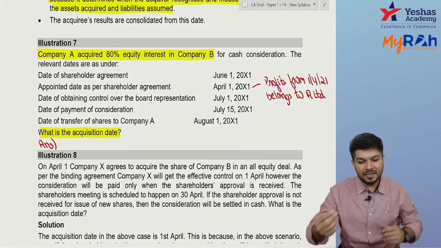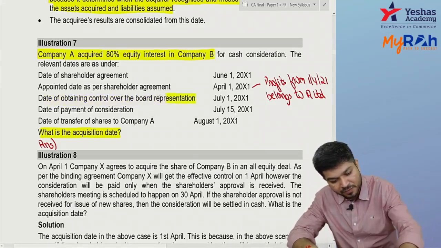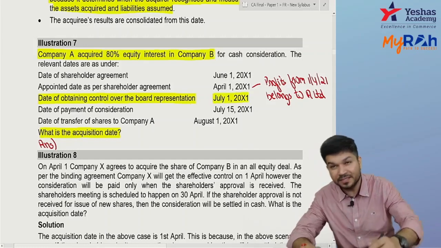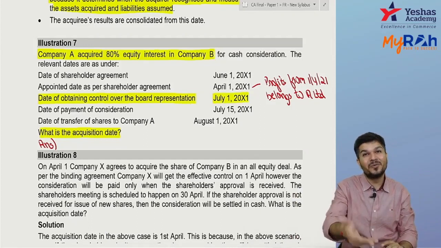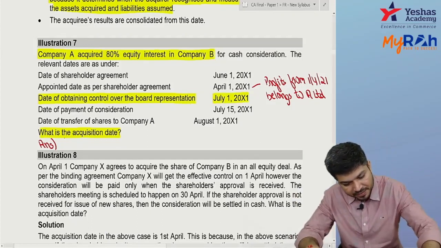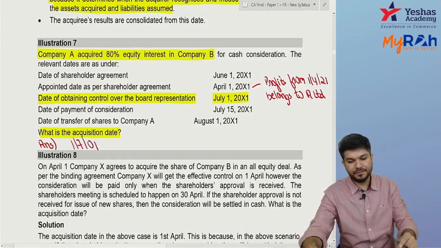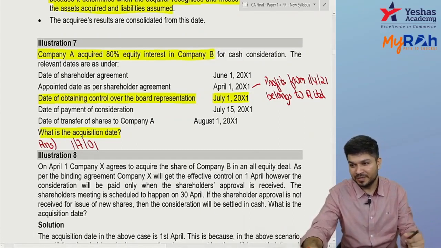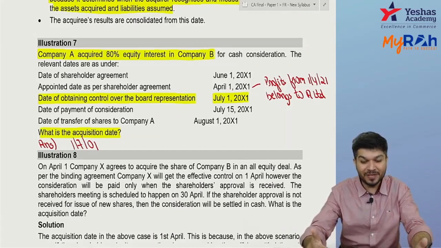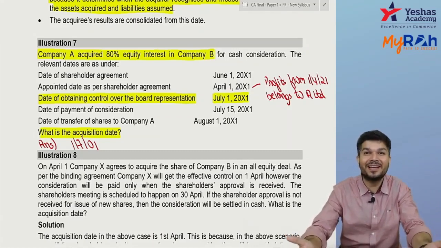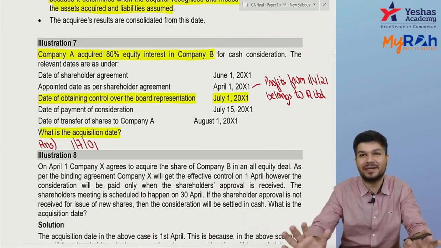Dear, it is very clearly written, you got control over the board of directors from 1st July. So can I say you can take the decisions whichever you want from 1st July? The answer is 1st July. Clearly written, I got control over your board of directors from 1st July. I can take decisions whichever I want from 1st July. Payment might be done later, it doesn't matter.